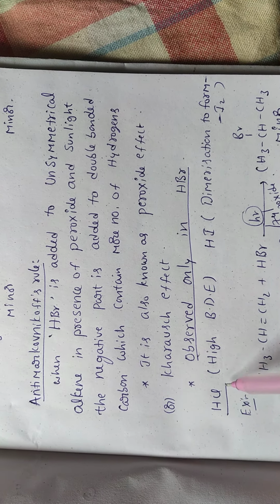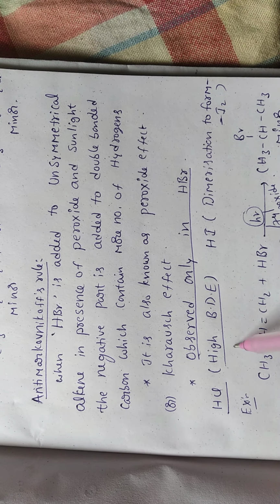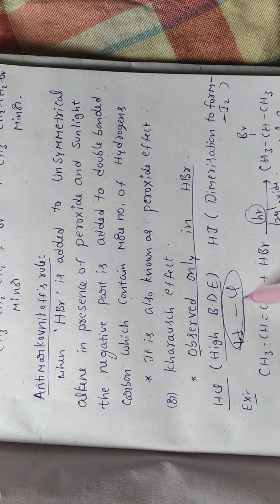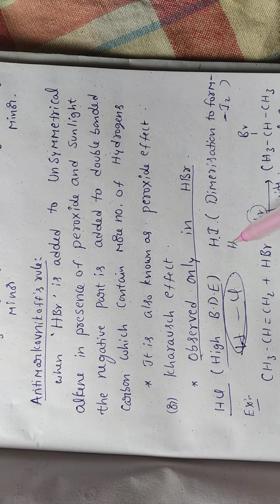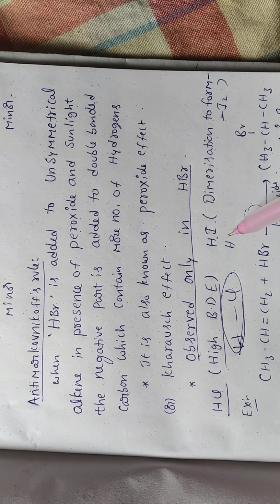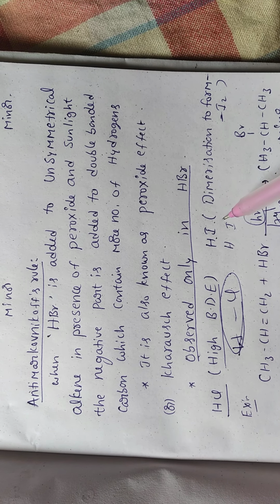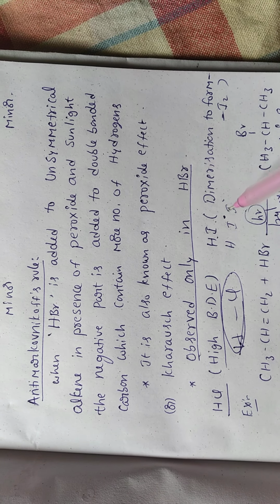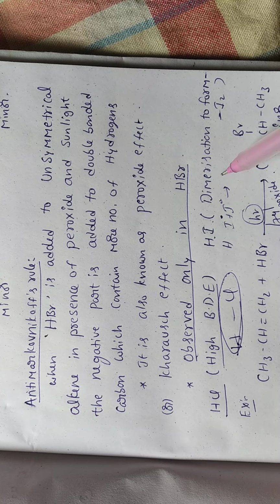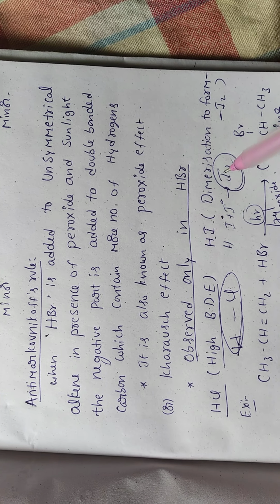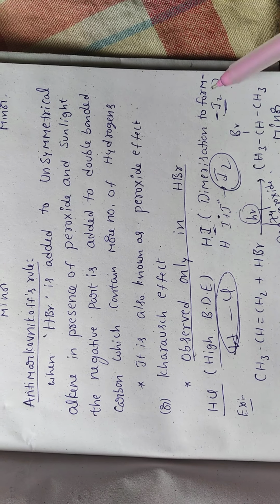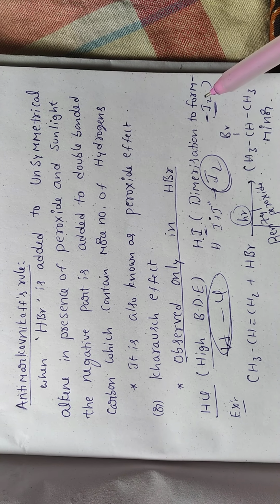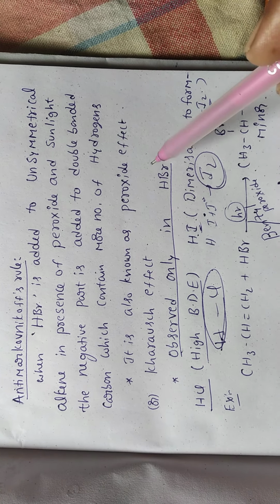HCl addition is not observed because of its high bond dissociation energy. In the case of HI, the bond dissociation energy is very low. The formed I radical combines with another I radical and converts to an I2 molecule. Because iodine dimerizes, this reaction is not observed. So it is only observed in HBr.